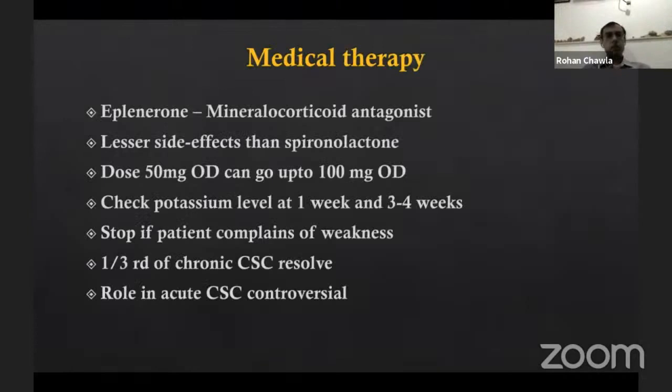Medical therapy has also been talked about. Eplerenone is a mineralocorticoid antagonist having fewer side effects. Generally we start with about 25 to 50 milligrams. In some cases, we can go even higher if the patient has a higher body weight. But do keep a check on potassium level, and if the patient reports symptoms of weakness, then probably you need to stop this therapy.